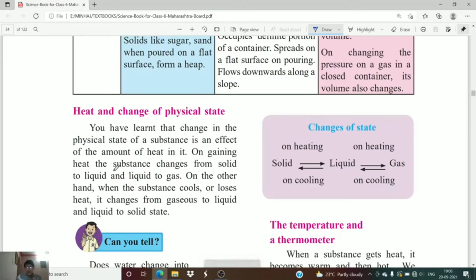Okay, now from this particular equation we can understand this concept. You can see on heating the solid substance will change into liquid and liquid will change into gas, whereas on cooling the gaseous substance will change into liquid and liquid substance will change into solid. Cooling means removal of heat and heating means absorption of heat. Okay, and what is heat? Heat is nothing but a form of energy.